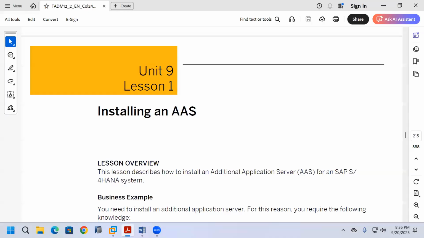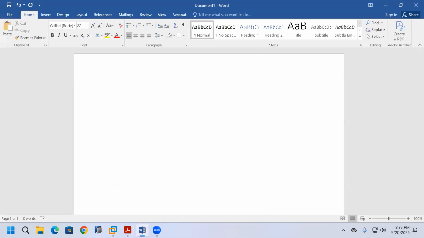Install an additional application server instance. AAS means Additional Application Server. AAS is one of the instances in an ABAP based SAP system.